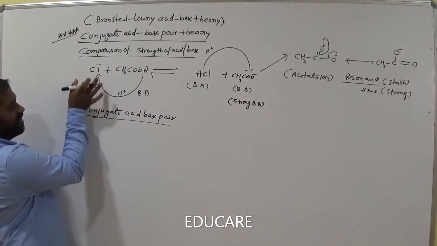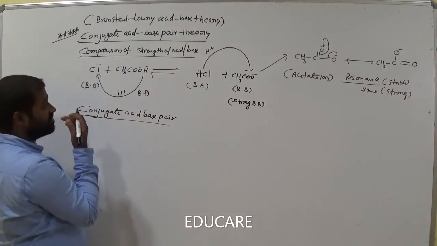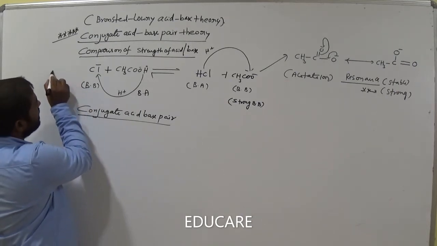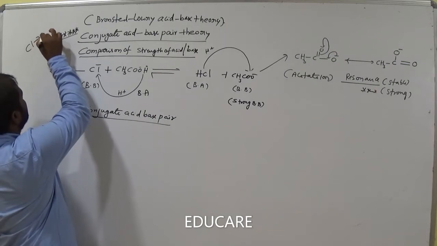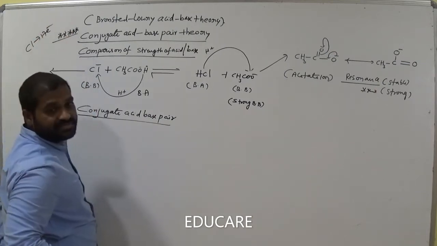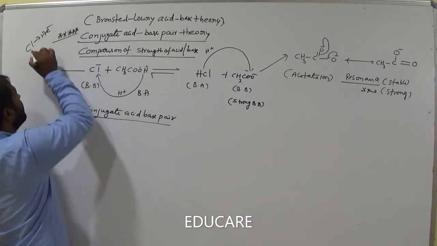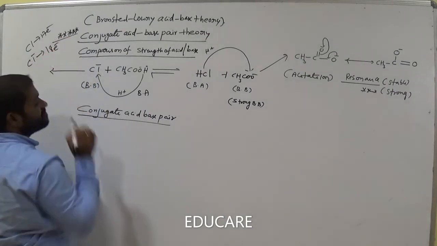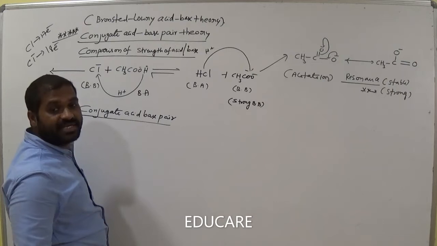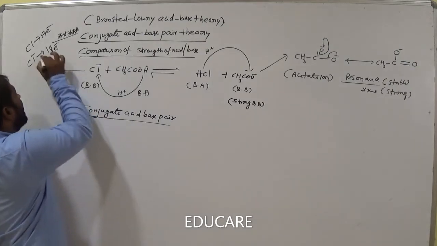And one more thing here about Cl minus I would like to discuss. In general, how many electrons does chlorine have? 7 electrons. So in Cl minus, it has 8 electrons. Now which one is stable? Chloride is stable. Why?